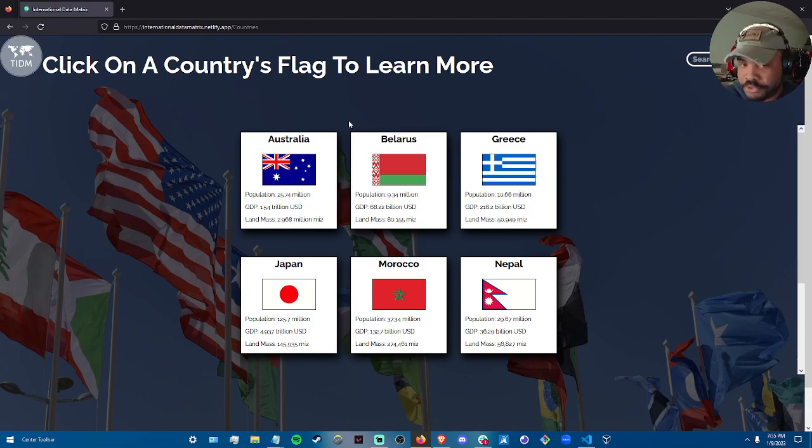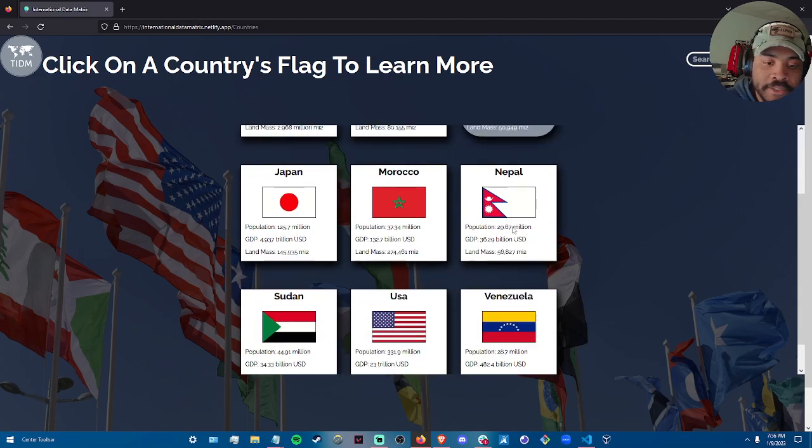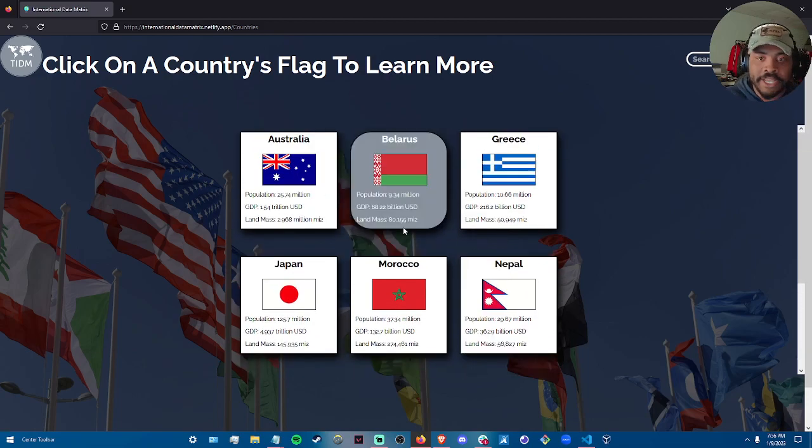This is the countries page. This page is what is populated by a list of countries. Currently in the application, there are a total of 9 countries that I've been able to build out. There's still a lot of work to be done on these 9 countries, but one of my goals in the future is to complete these countries and every other country in the world.